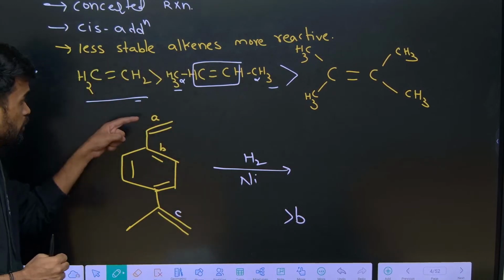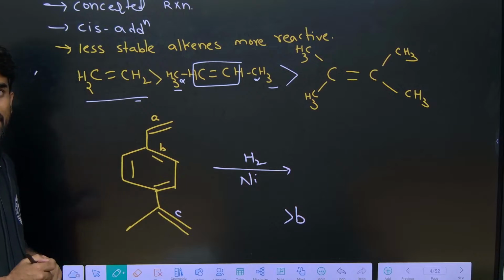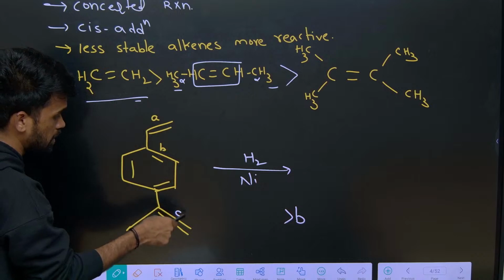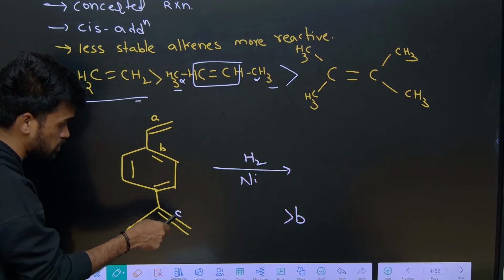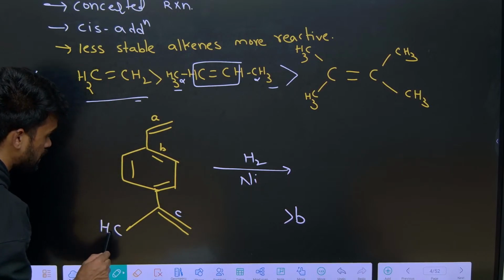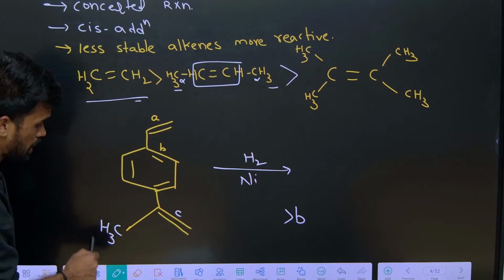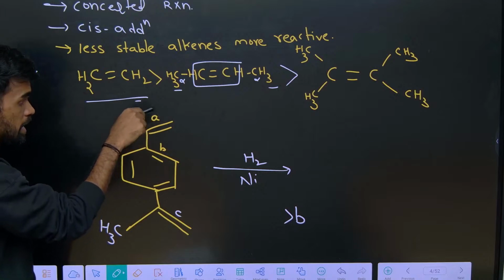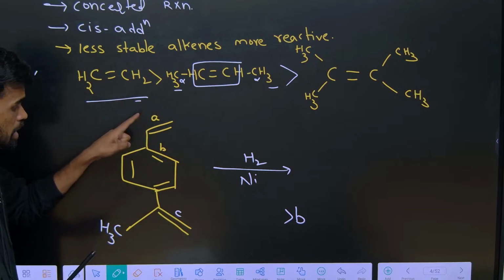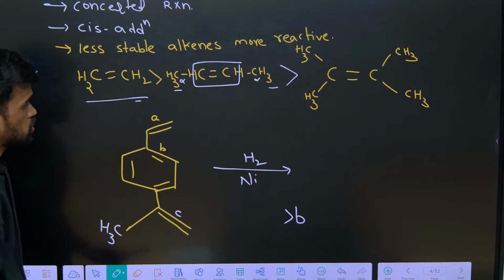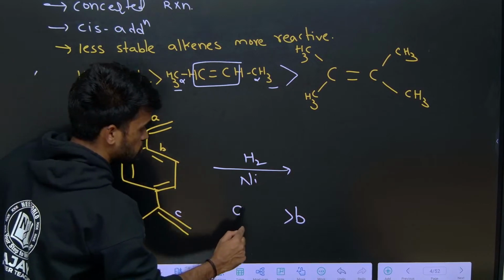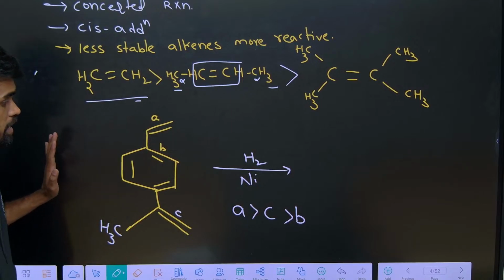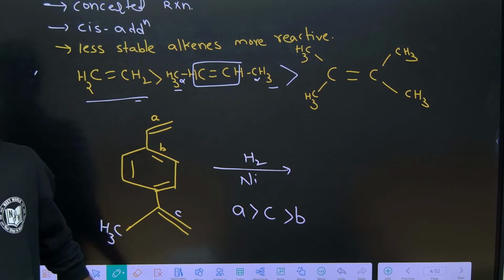Then next, when it comes to A and C, how can we identify here? A double bond is less substituted and C double bond, this alkene, is more substituted. Here it has 3 alpha hydrogens which stabilize it by hyperconjugation, but that phenomenon is not observed in the A case. Therefore this is a less stable alkene when we compare with C. So less stable, more reactive. So A is more reactive than C. I hope it is clear. If there is any confusion, you just write in the comment box, we will discuss there.